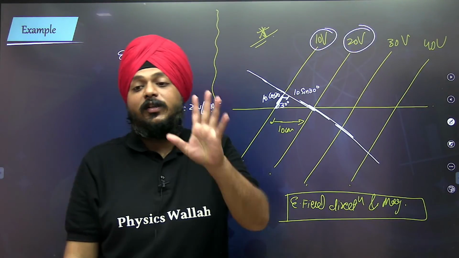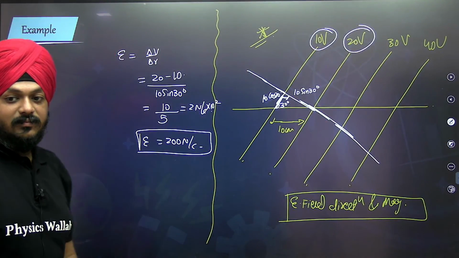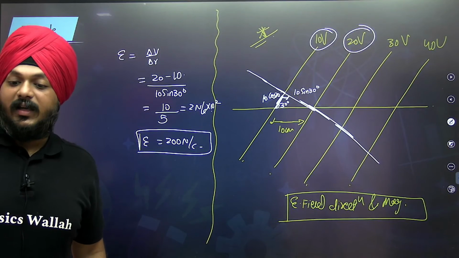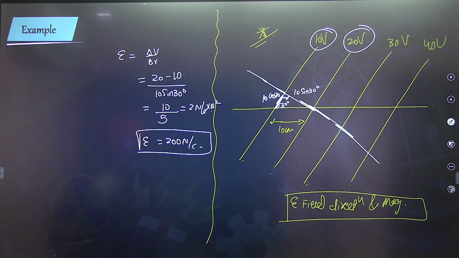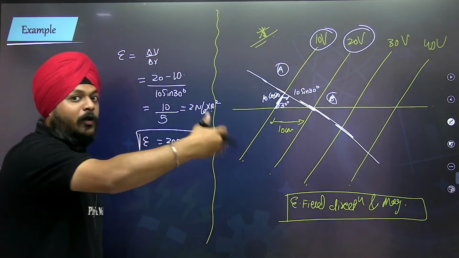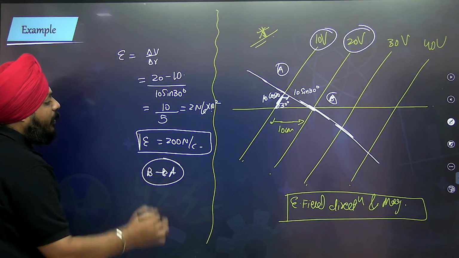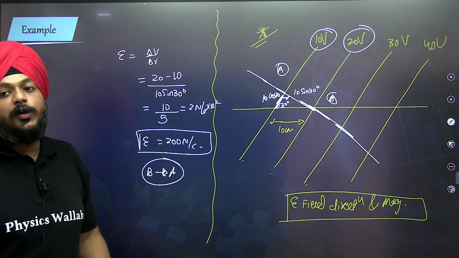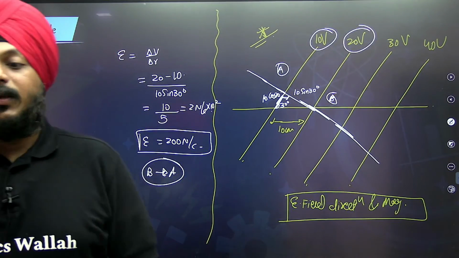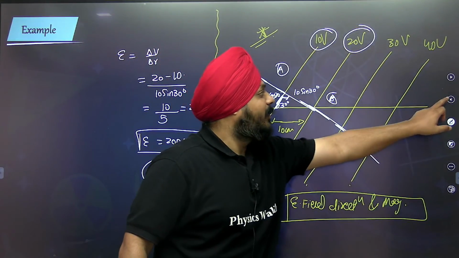What will be the direction of this electric field? It is always from higher to lower potential. The direction of the electric field is always from higher to lower potential, or in another sense, we can say the electric field points in the direction in which potential decreases. So is the direction of the electric field from A to B or B to A? Obviously it is from B to A, and the magnitude of the electric field is 200 Newton per Coulomb. This kind of question is always like that.